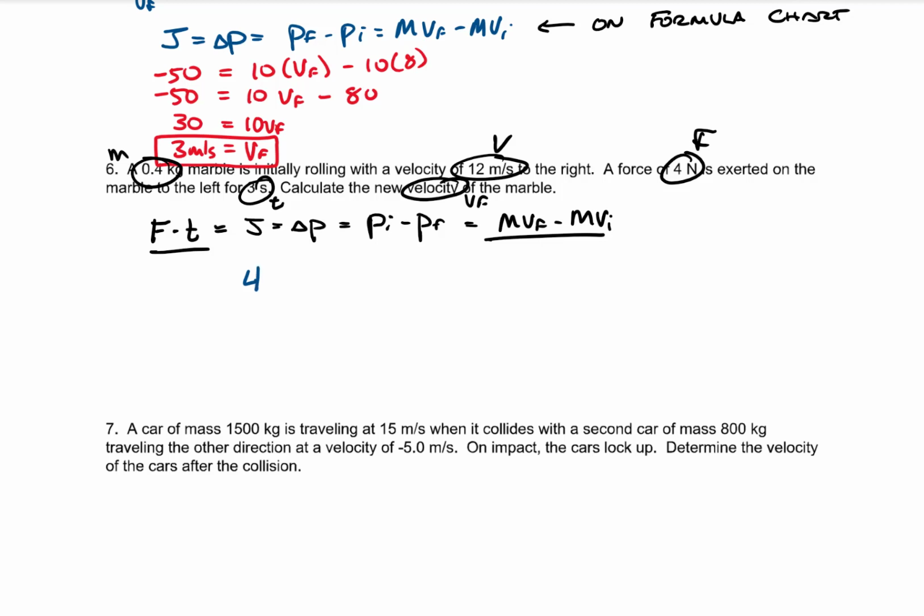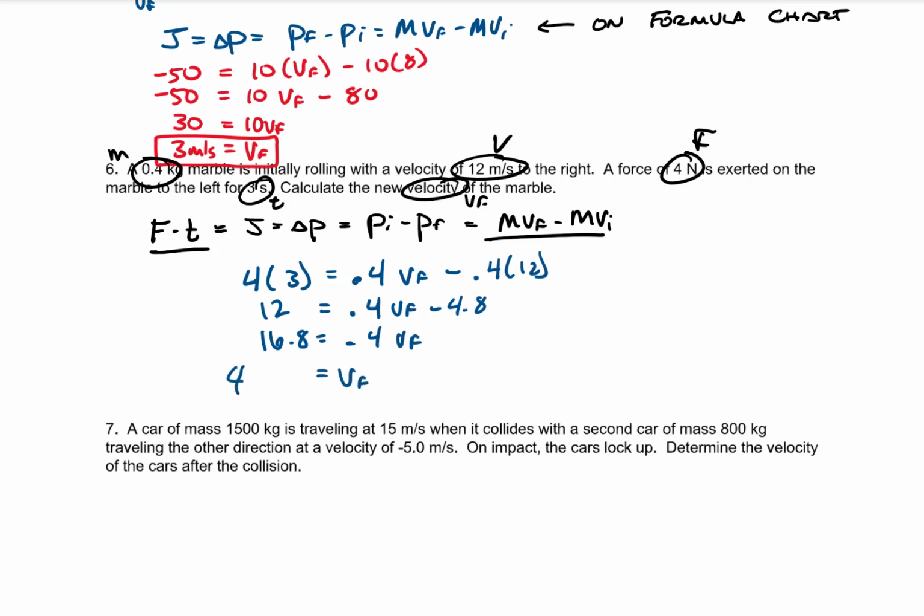So we've got the force, 4 newtons, times the time of 3 seconds, is equal to the mass, 0.4 kilograms, times the final velocity, minus 0.4 kilograms times the initial velocity of 12. That's the equation we get from all of our givens. 12 is equal to 0.4 v final minus 0.4 times 12, which is minus 4.8. Add 4.8 to both sides, so 16.8 is equal to 0.4 v final. Solve for v final, and we get 42 meters per second.